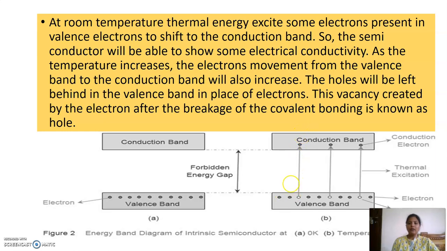So a hole is created in the valence band and we have electrons in the conduction band. In an intrinsic semiconductor, at T greater than 0 Kelvin, the number of electrons in the conduction band is equal to the number of holes in the valence band. So this is about the intrinsic semiconductor.